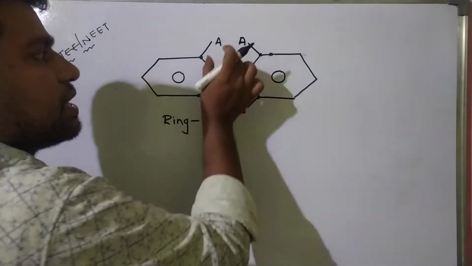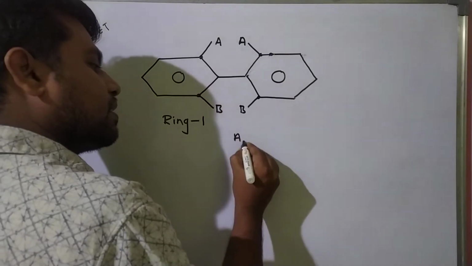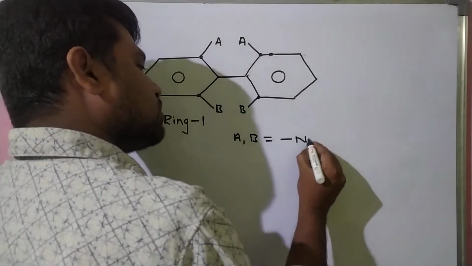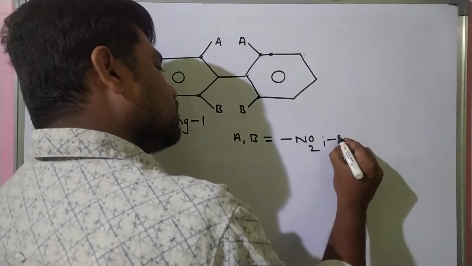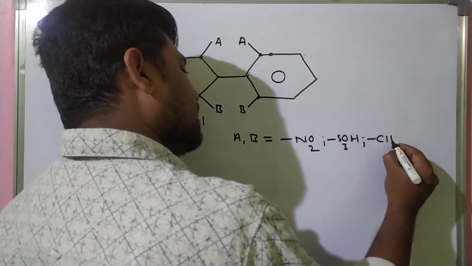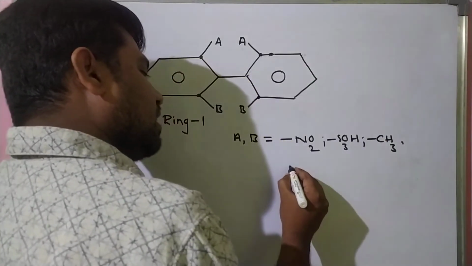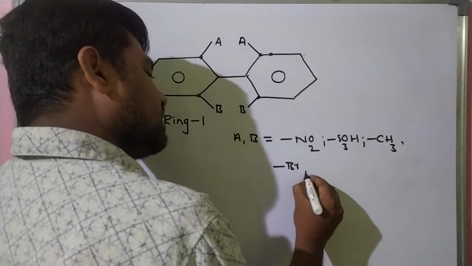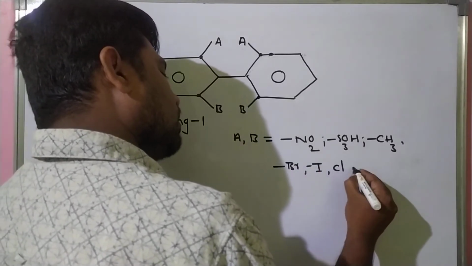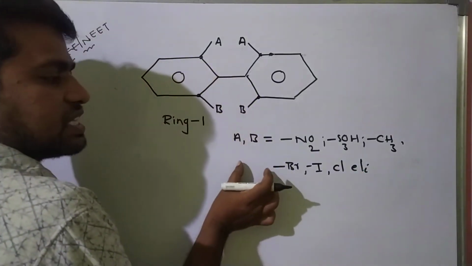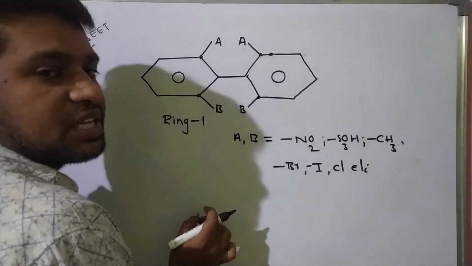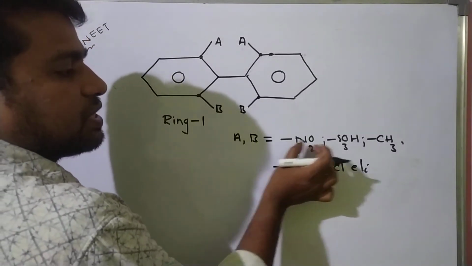Okay, students. Here A and B are bulky groups, means NO2, SO3H, methyl means alkyl, and bromine atom, iodine, chlorine, etc. So this is the first requirement, means all these 4 ortho positions should have bulky groups.